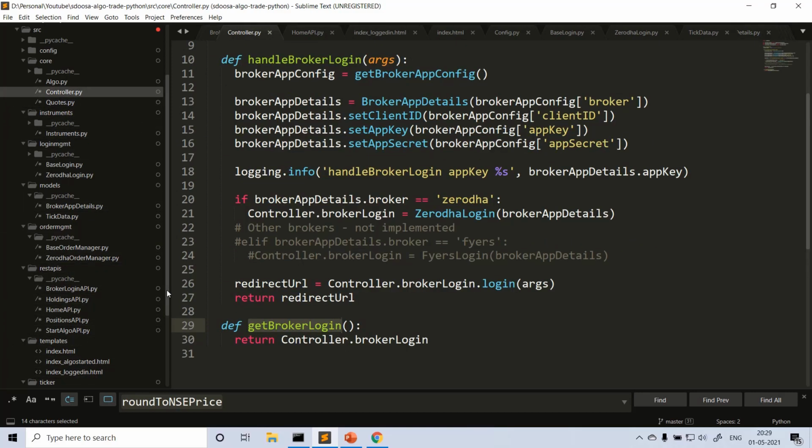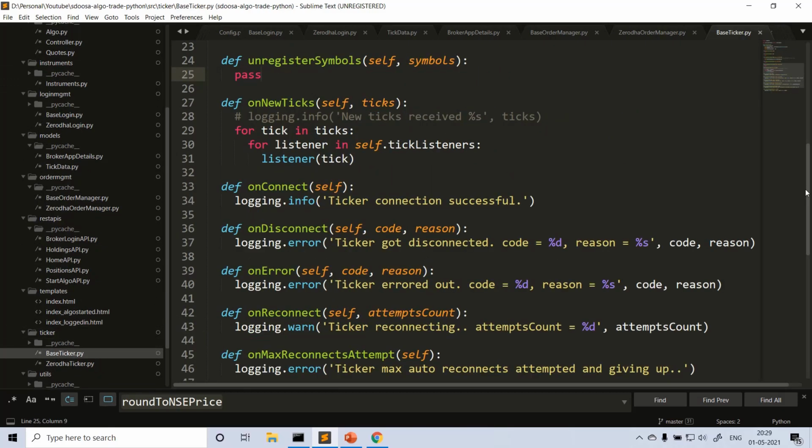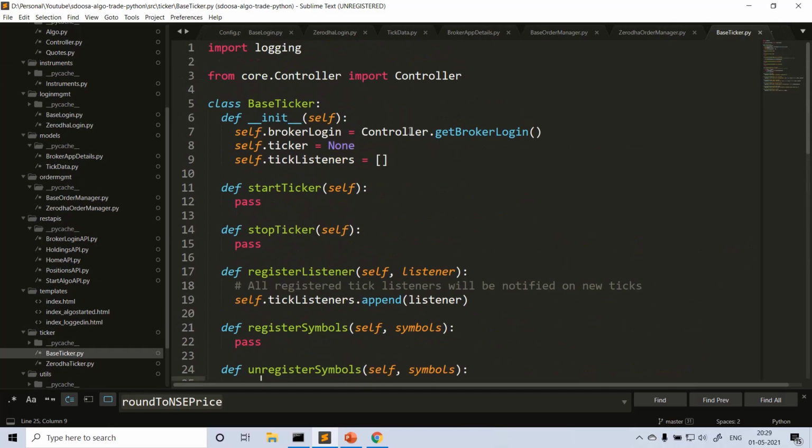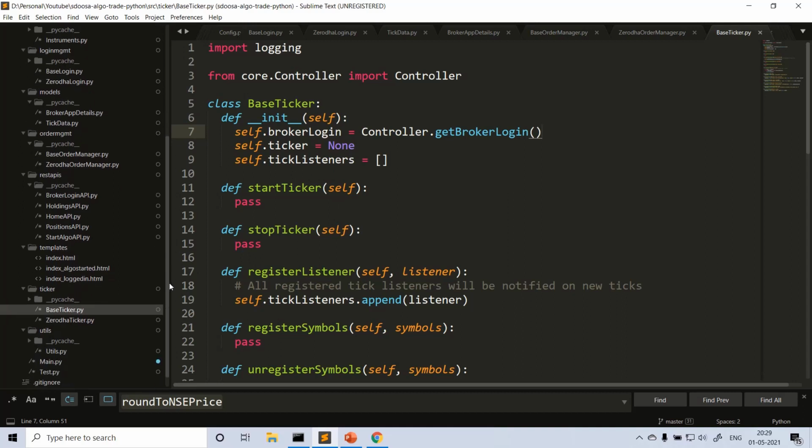So if you go to the ticker, base ticker, if you go to the constructor of this base ticker, controller get broker login, I called here as well, right? So this broker login will be used in ticker to create start ticker or stop ticker with that particular broker. You don't know which broker here, right? So all things will be done internally. So this is called polymorphism. This is inheritance polymorphism, right? Runtime polymorphism, okay, if I want to tell in programming terms.